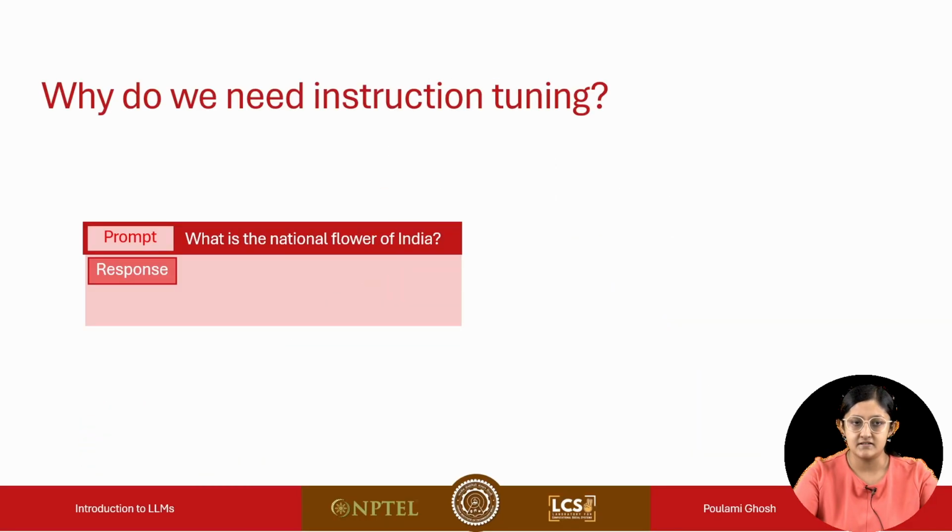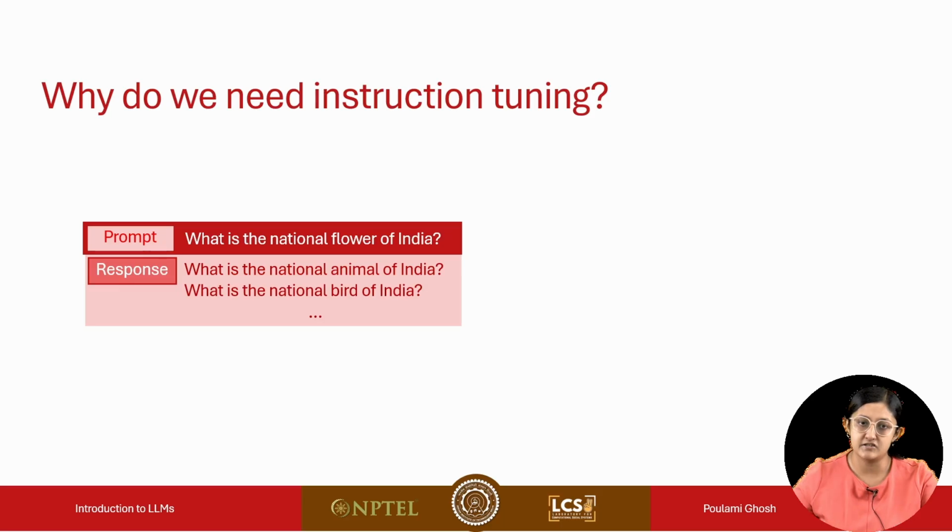For example, say we have given the following prompt: what is the national flower of India? We have prompted the language model with this question. Now, what can happen is that the language model can generate the following response: what is the national animal of India? What is the national bird of India? This response is nothing but the continuation of the prompt, and this is the result of the next word prediction that is happening after the prompt.